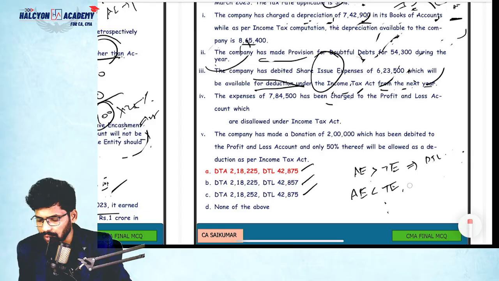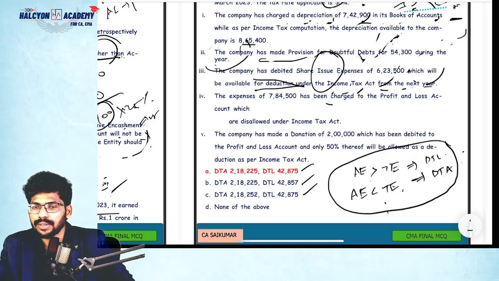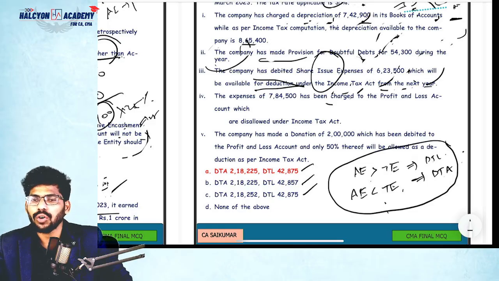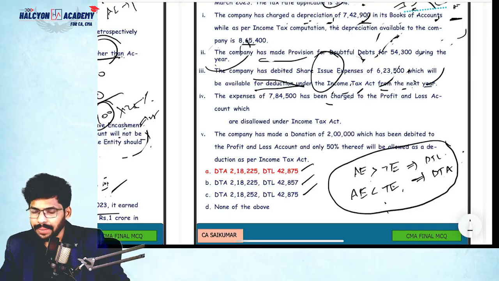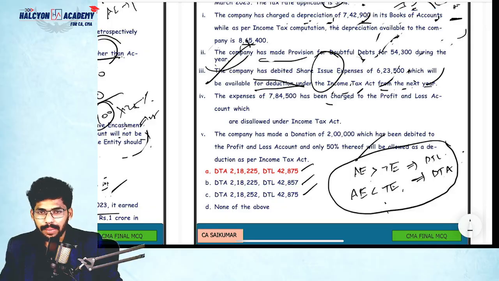I'm not discussing any logic as of now. Just please remember, that's it. Okay, clear. Please note down this point also. Share issue expense is not allowed as per Income Tax Act. So tax expense is less than accounting expense, which means accounting expense is more than tax expense. So basically deferred tax liability will be created.